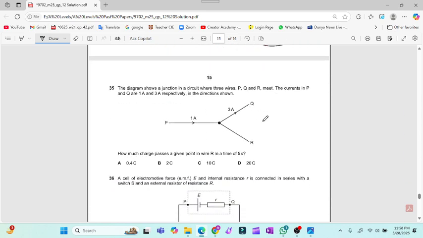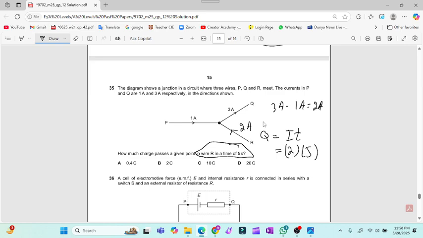So question number 35, the diagram shows Kirchhoff's rule. So this is the current which is 2 ampere. 3 ampere minus 1 ampere will give us 2 ampere. Now he is asking what is the charge passing through R in 5 seconds? Q equal to IT, so 2 into 5, that is 10. So for question number 35, option C is the valid option.